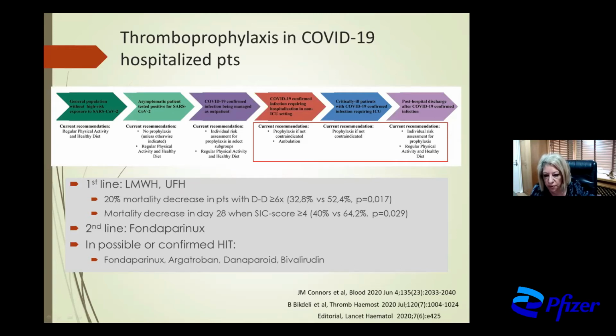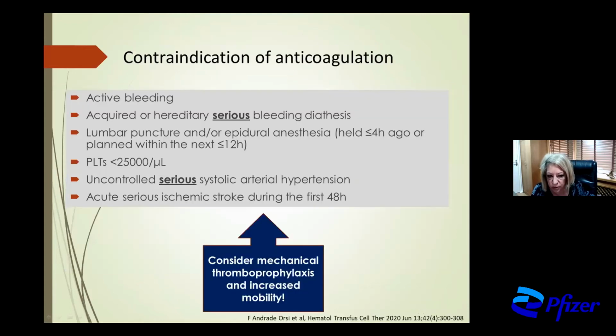In possible or confirmed heparin-induced thrombocytopenia, we can administer fondaparinux or argatroban or danaparoid or bivalirudin. There are contraindications of anticoagulation, such as active bleeding, the acquired or hereditary serious bleeding diathesis, possibility of lumbar puncture or epidural anesthesia, a number of platelets below 25,000, uncontrolled serious systolic arterial hypertension, and acute serious ischemic stroke during the first 48 hours. In all these cases, we can consider mechanical thromboprophylaxis and increased mobility.